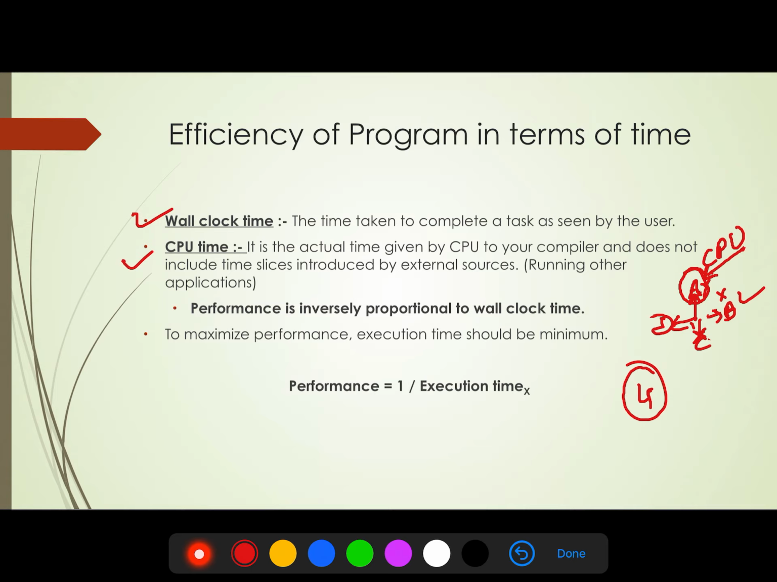But meanwhile the CPU is always not responding to that program. So the actual time the CPU is engaged with your program is known as the CPU time.